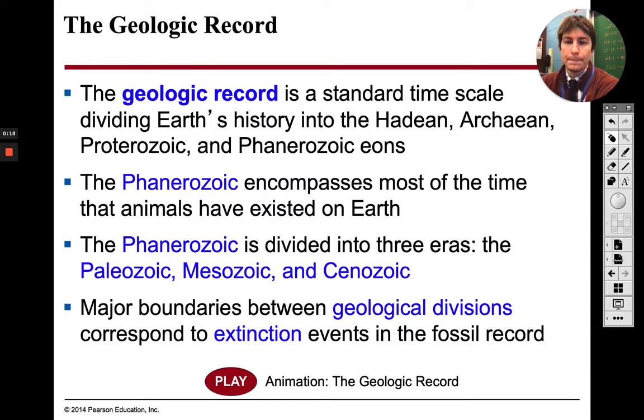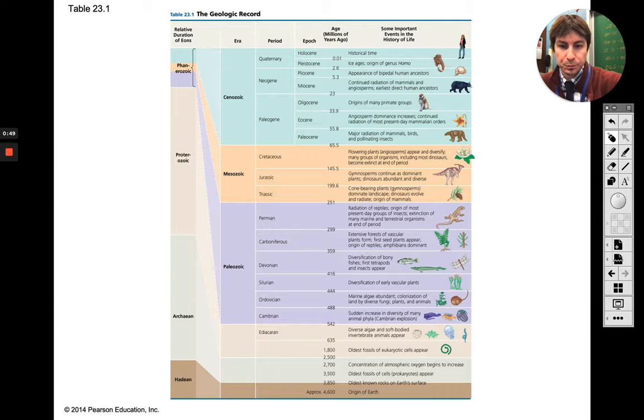So most of the time animals have existed on Earth, we call this the Phanerozoic era. And it's divided into three different areas right there. We'll talk about each one a little bit later. We're not going to go into major depth with them though, guys, because you don't really have to know all the different categories for the geologic record. I will tell you if there's any of them that are really, really important that you should know, but other than that, we're going to just skim over these.